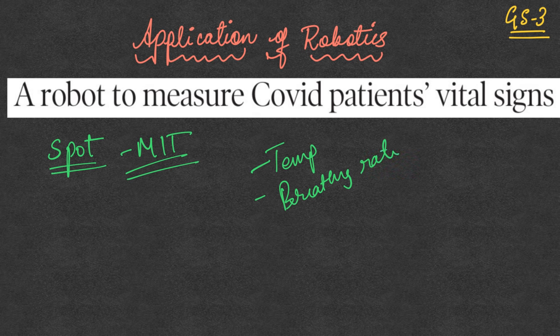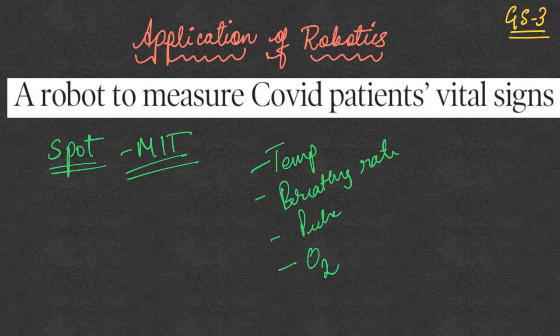It is also going to measure the pulse rate of the patients. So it is also going to measure the oxygen saturation levels in these COVID-19 patients. This is very important because the nature of the pandemic itself is such that we need to avoid contact and implement social distancing. In such cases, the robots can really help a lot, because the healthcare workers don't need to go near the COVID-19 patients to ask them or to measure their vitals.